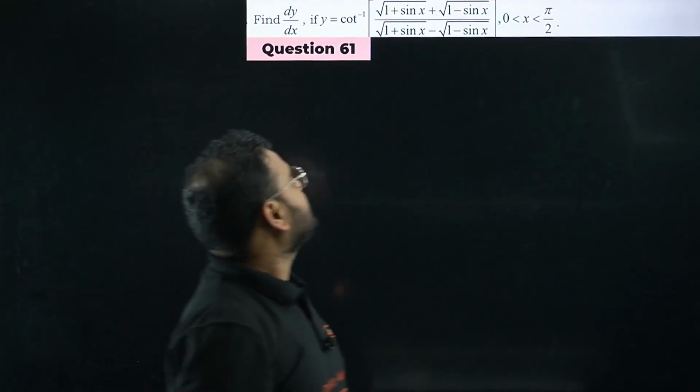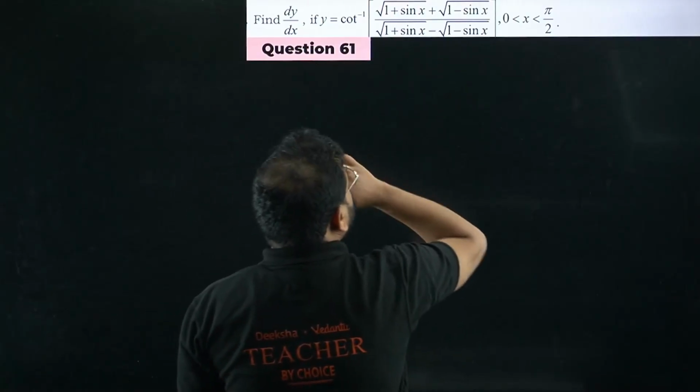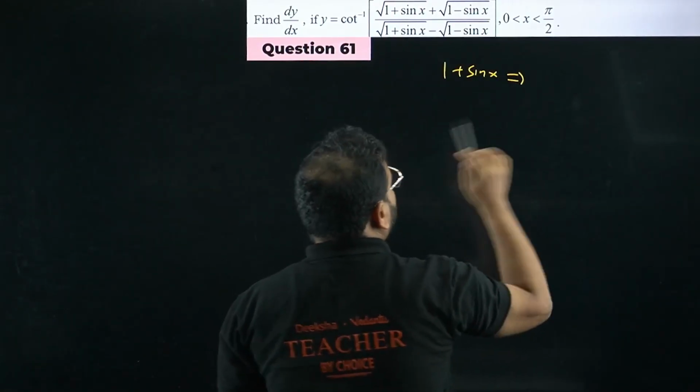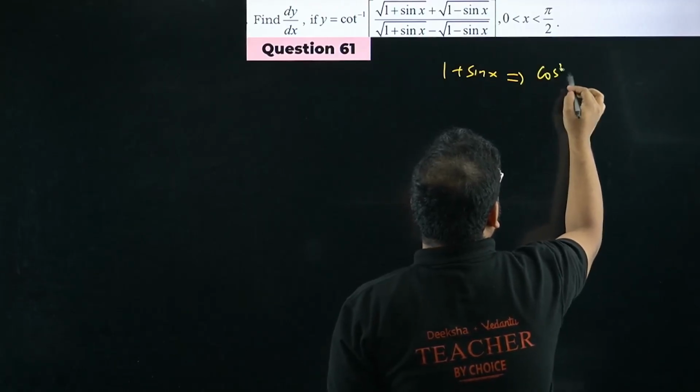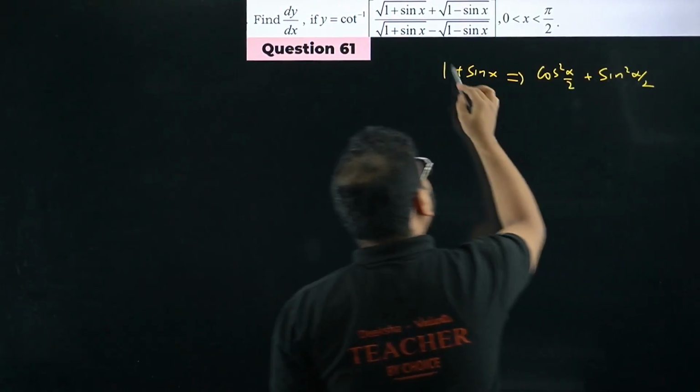Derivative of this. Can I do this, sir? Of course we can do this. Please check. 1 plus sin x. Write this as 1 plus sin x, write in this format. It will become cos square x by 2 plus sin square x by 2. We can do that now for 1.